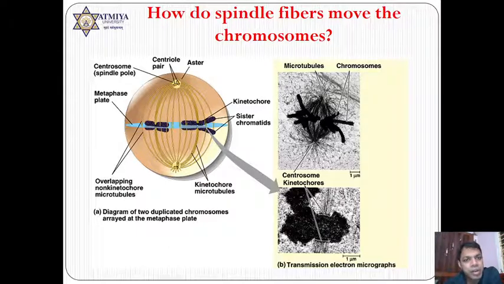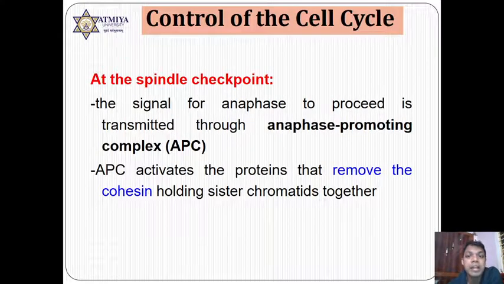There are different types of spindle fiber. There are three types of spindle fiber. One is astral, second is the polar spindle fiber, which is free and not joining to anyone, and third is the kinetochore spindle fiber, which joins to the kinetochore region of the chromatid. After the joining, when they reach the equatorial plate, or we can say the metaphasic plate, and align properly, then the role of checkpoint protein will be over, and then the cell will move towards anaphase. But here one important aspect occurs, and this aspect is the anaphase promoting complex.